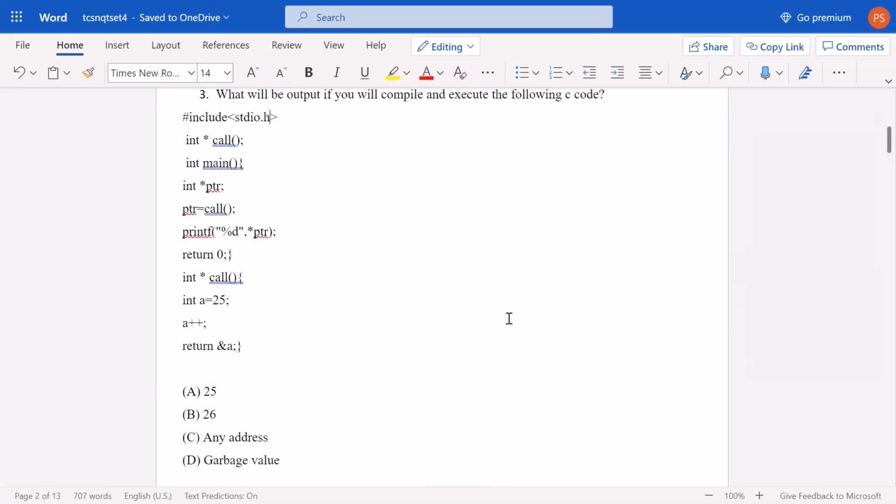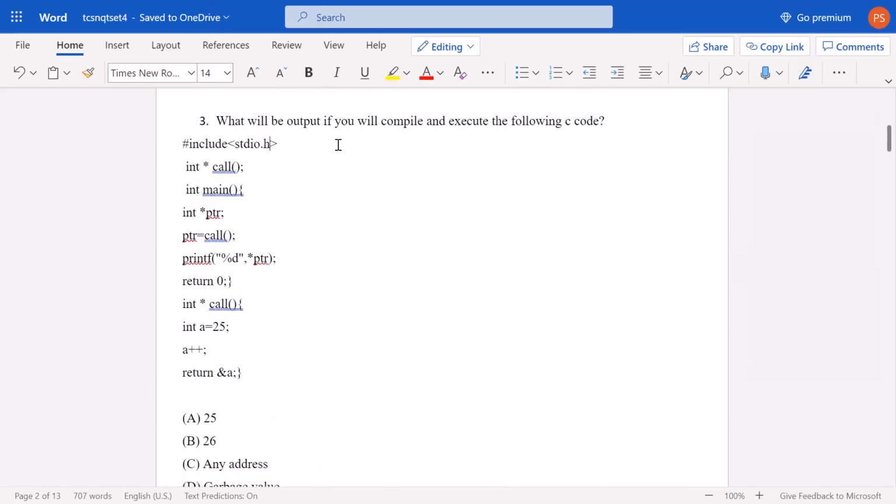Okay, so the same question, a very similar question: what will the output be if you compile and execute the following C code? Here we can see a function declared, and then the main function. Inside main, in ptr, we call this function and take that value inside ptr. When the function is called, we come inside the function.